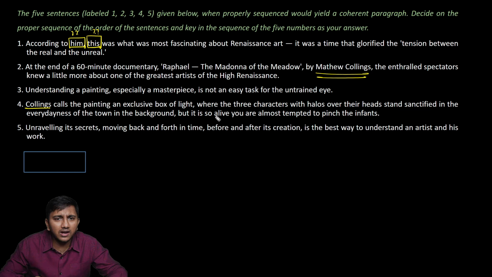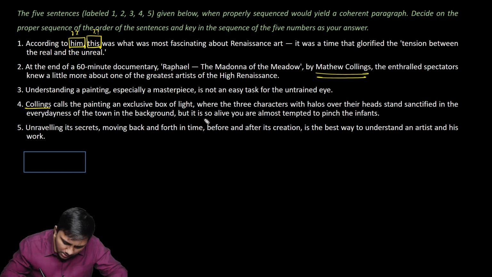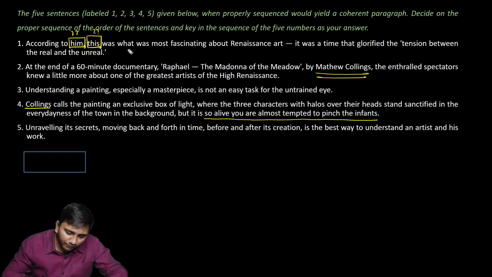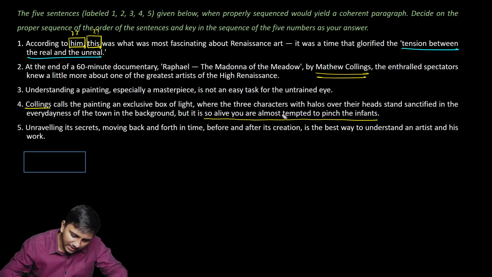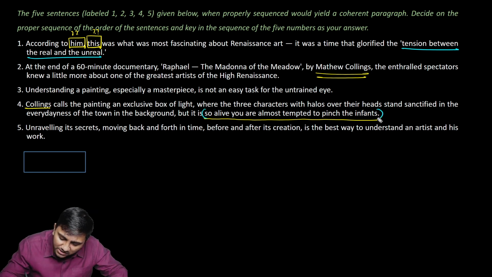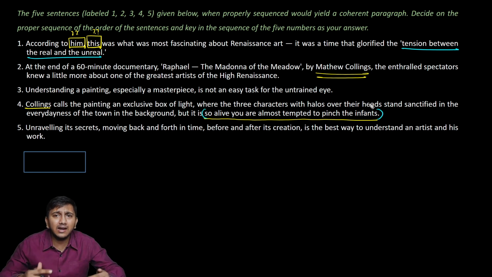But it is so alive, you're almost tempted to pinch the infants. Now this part, it is so alive, you're almost tempted to pinch the infants. Now if you look at the first statement, it says it was a time that glorified the tension between the real and the unreal. And here they are mentioning that it is so alive that you are almost tempted to pinch the infants. Now that is in line with the tension between the real and the unreal, because it's a painting, but you're feeling like you should go and pinch the infant. So that's the tension between real and unreal.